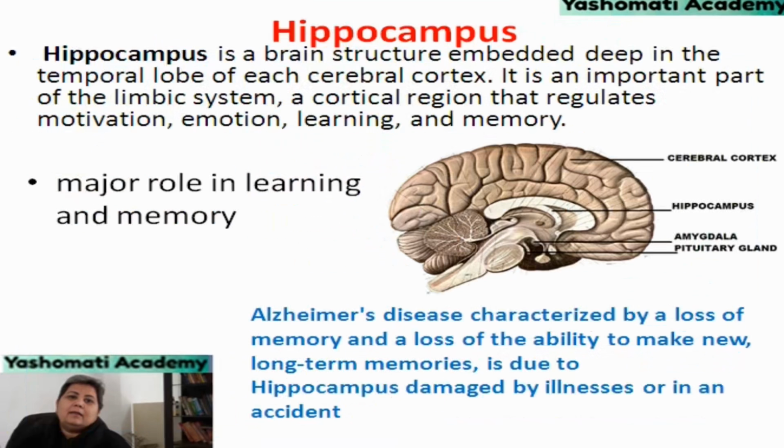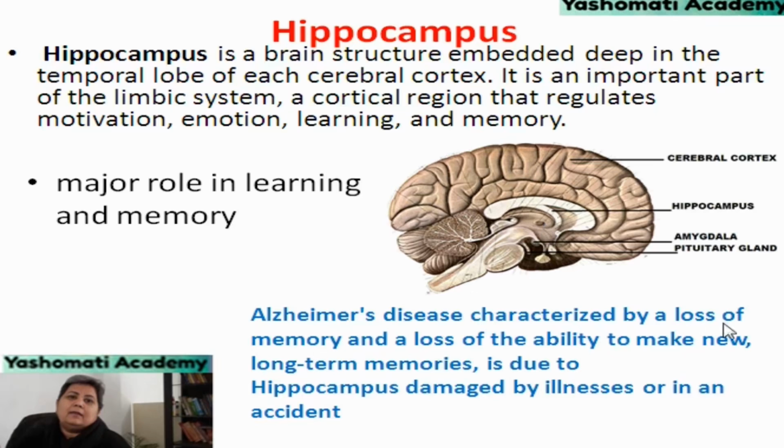Another part of brain is hippocampus. Hippocampus is a brain structure embedded deep in the temporal lobe of each cerebral cortex. It is an important part of limbic system and the cortical region. It regulates motivation, emotion, learning and memory. It has a major role in learning and memory. So hippocampus is the structure which is present in the temporal lobe.